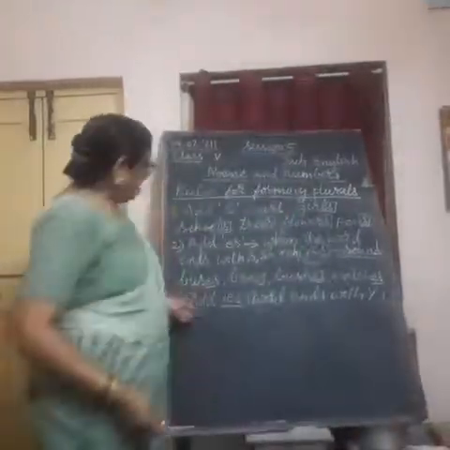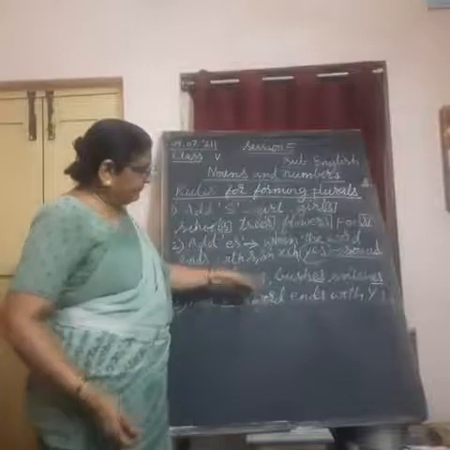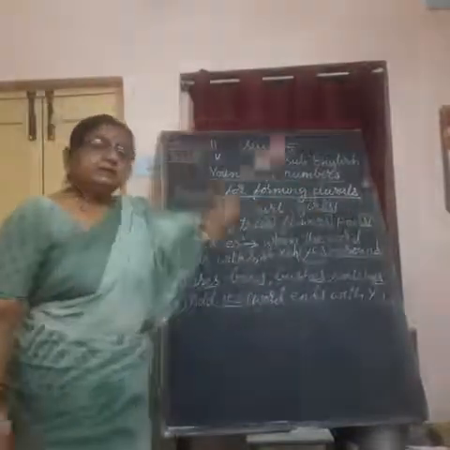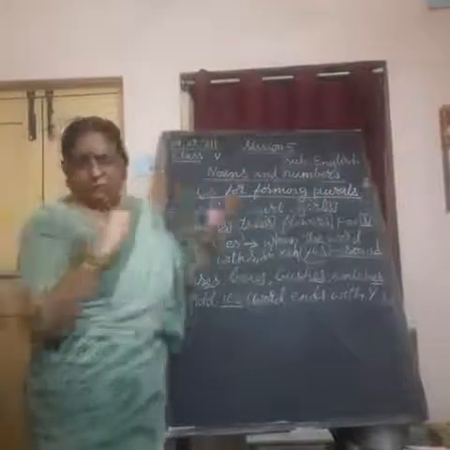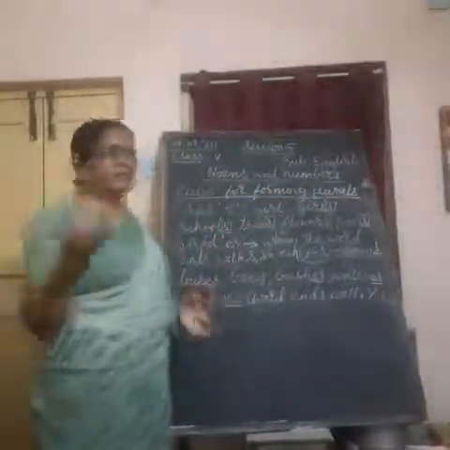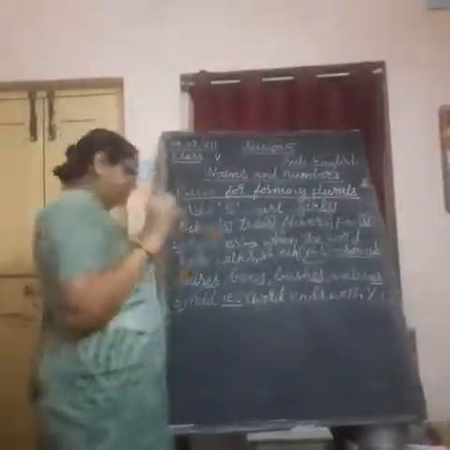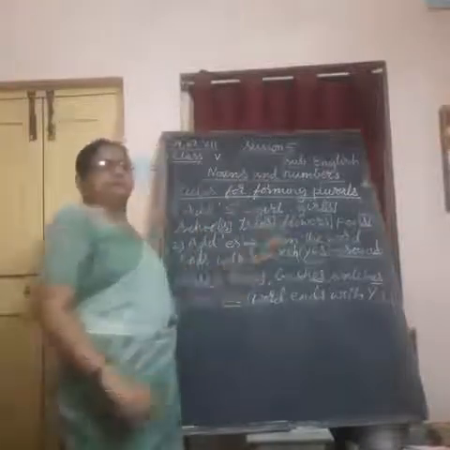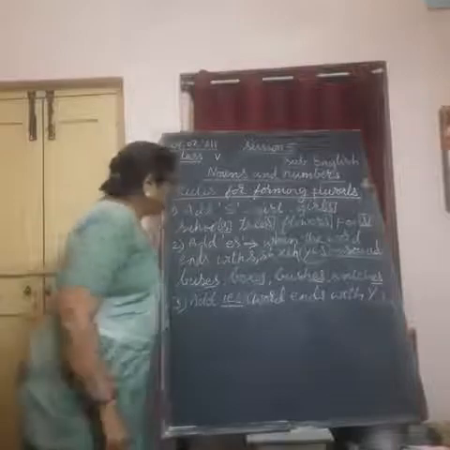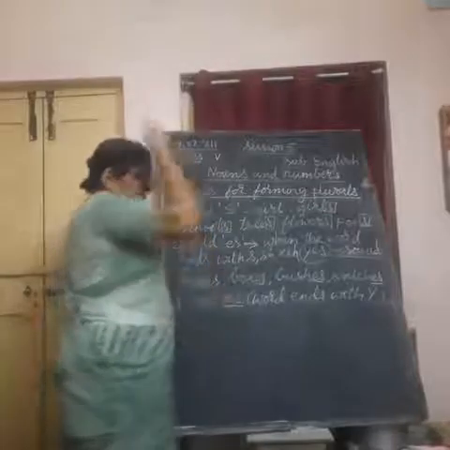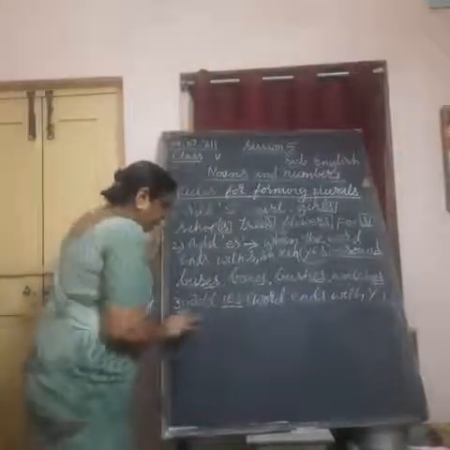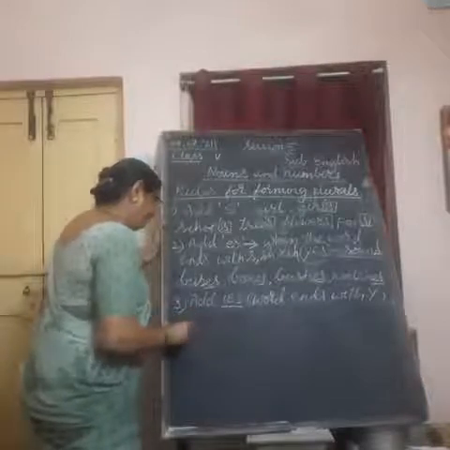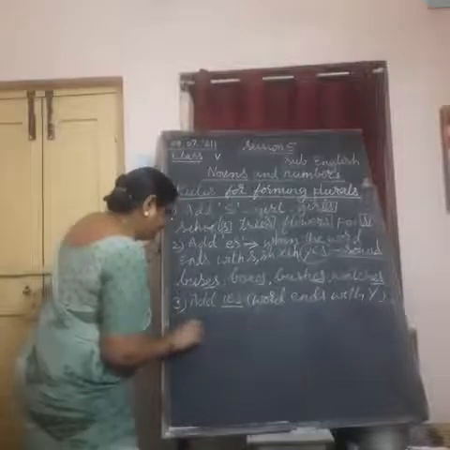So we add IES to the word when it ends with Y. In a few cases, in one group, and in the second group we cannot, only S we add. In which case we will see. Let us first see how to add IES to the word which ends with Y to make its plural form. For example, party.